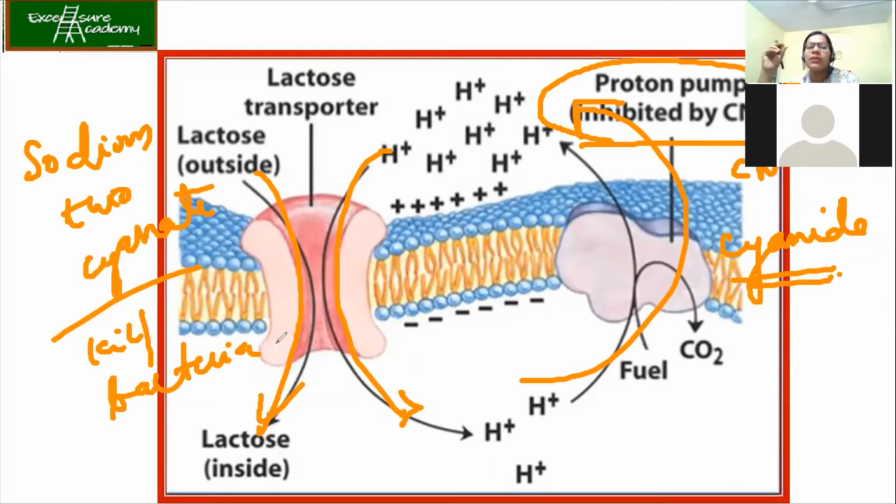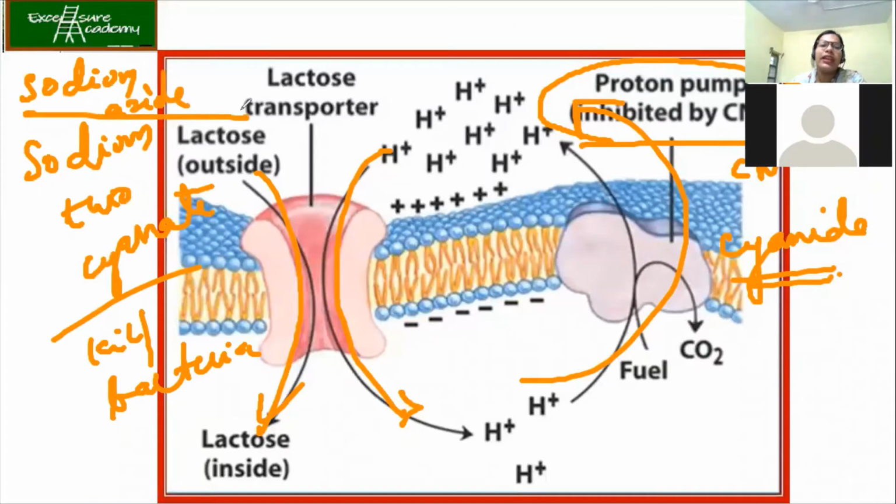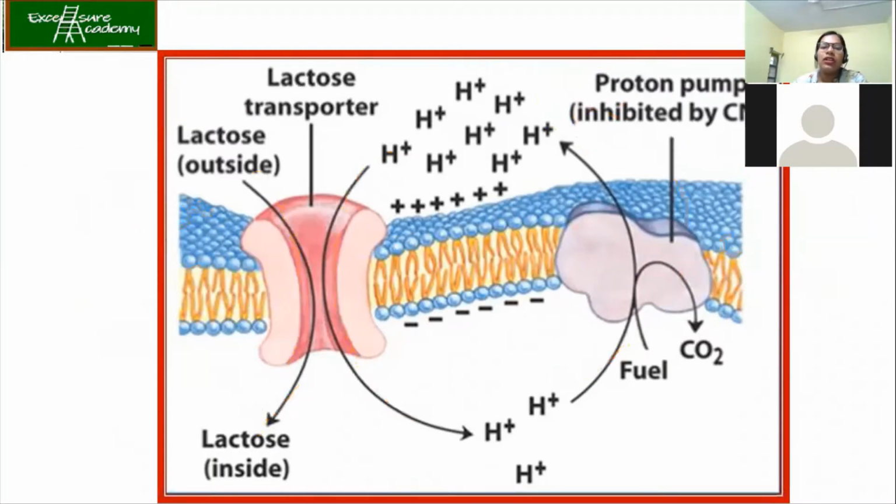So sometimes we use sodium thiocyanide, or sometimes we use sodium azide also. And these are very, very deadly, okay? People can also die. So even if you take it by mistake, it's very lethal. Okay. So that was all about the lactose transporter.